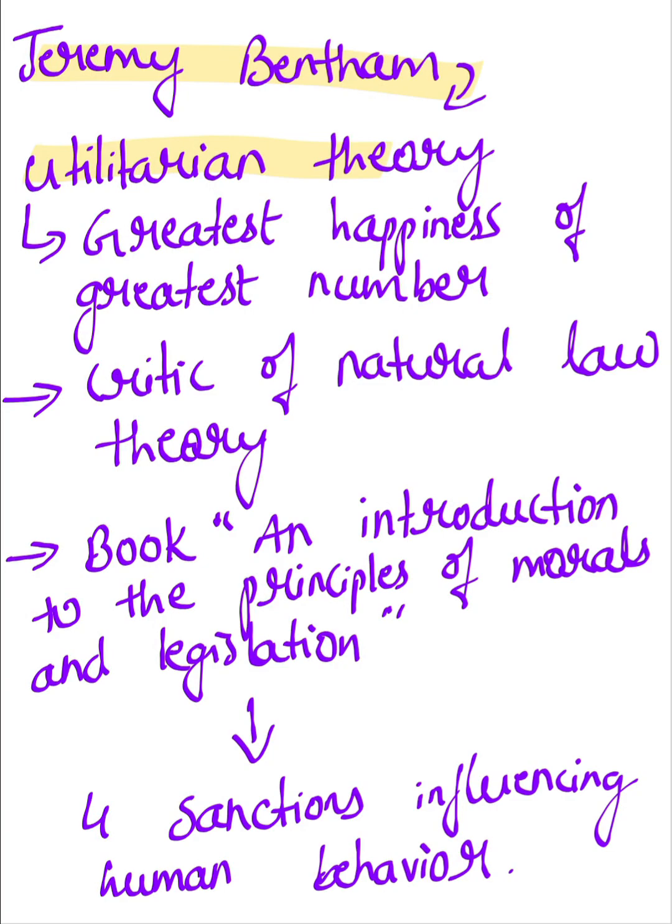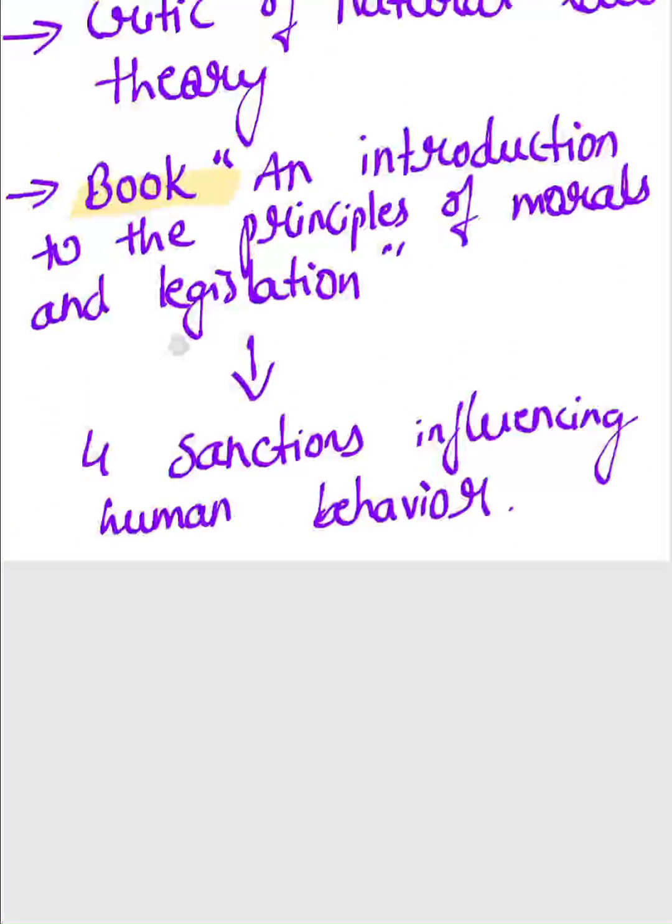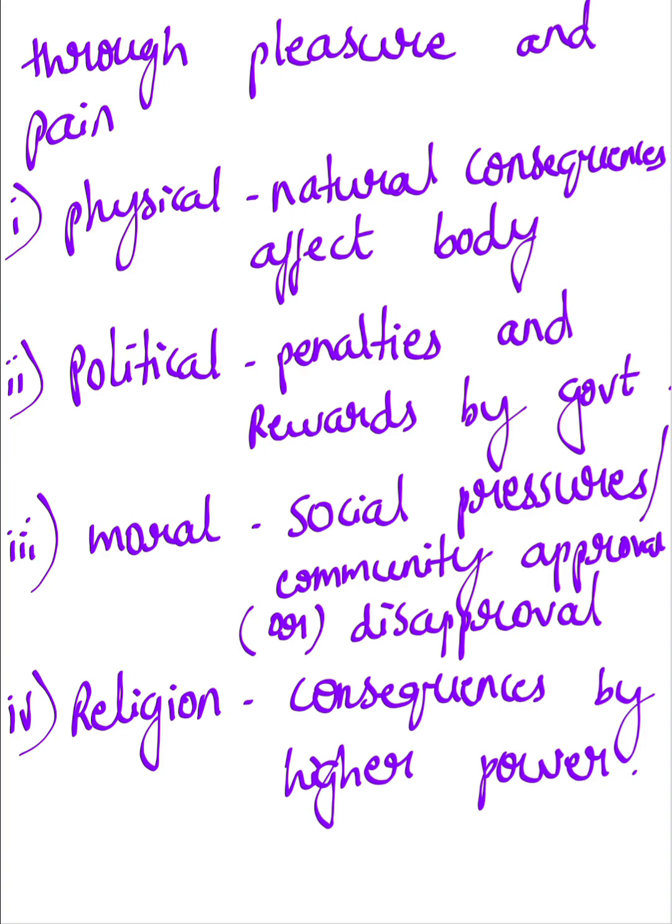So he says that law is not derived from nature, but from the greatest happiness of the greatest number. In his book, An Introduction to the Principles of Morals and Legislation, he has divided the human behavior of pain and pleasure into four: physical, political, moral, and religious.